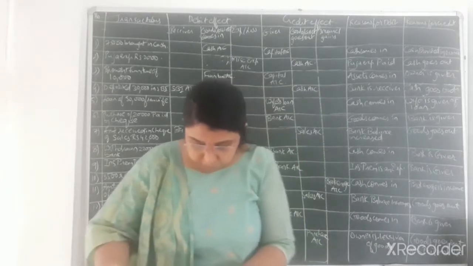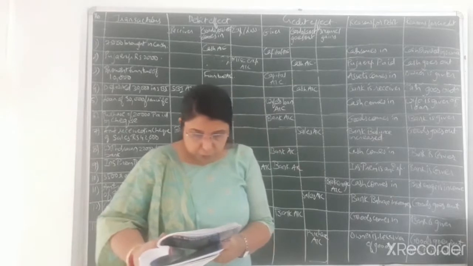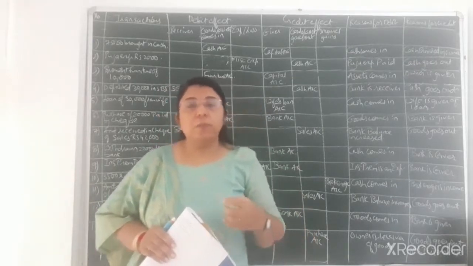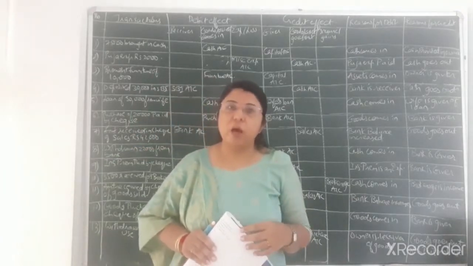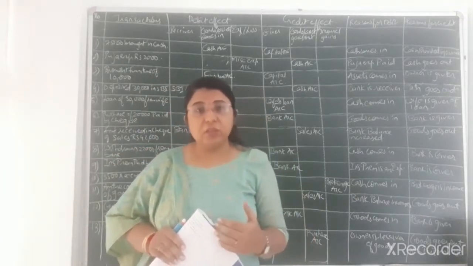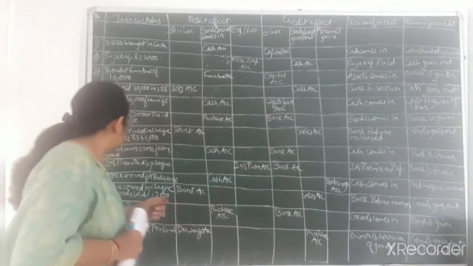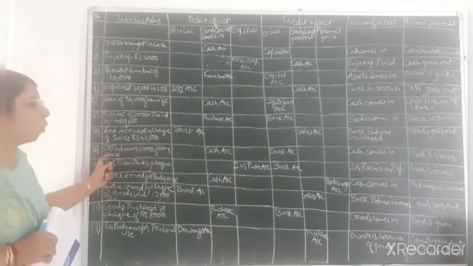Then afterwards, moving on to the eighth transaction, withdrawn rupees 22,000 from bank. Previously we had deposited the money in the bank, now we are withdrawing the money from the bank. So bank is the giver this time, and that much amount of cash comes in the business. So you can see the eighth transaction that I have written, withdrawn 22,000 from bank.